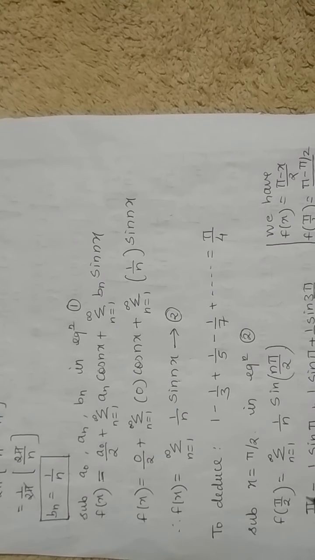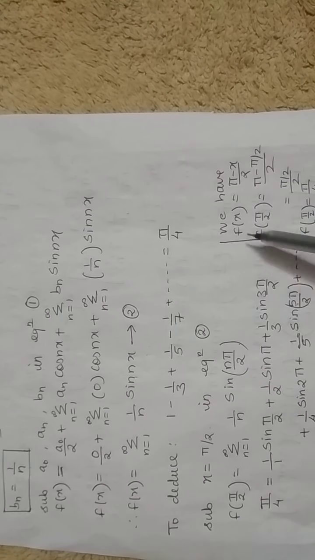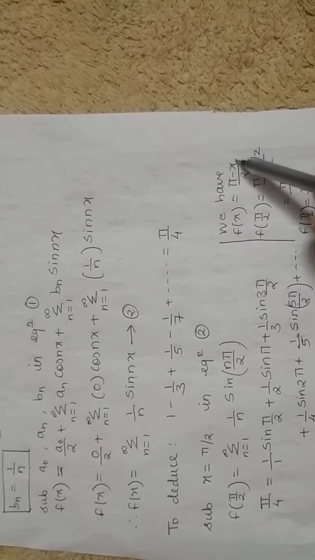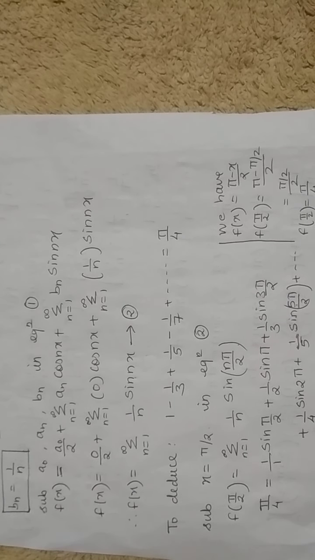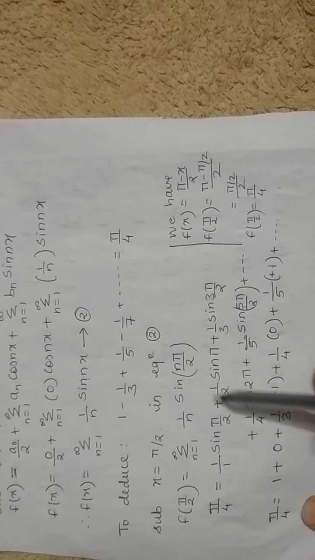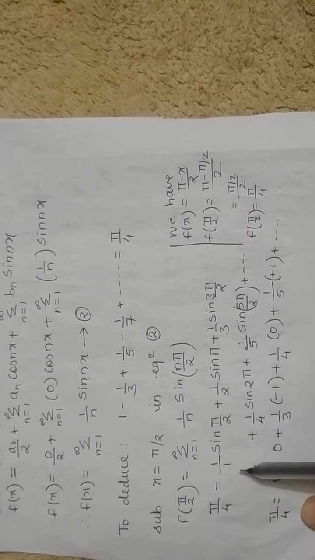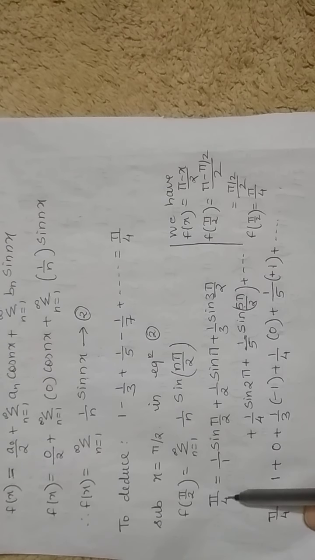Once you substitute x equals to pi by 2 in this series, we have to find f of pi by 2 directly by taking the function value as pi minus x upon 2. That is, f of pi by 2 will become pi minus pi by 2 upon 2. Simplifying, you will get f of pi by 2 is pi by 4. If it is discontinuous, I'll tell you in the other problem what to do. So f of pi by 2 has come pi by 4.